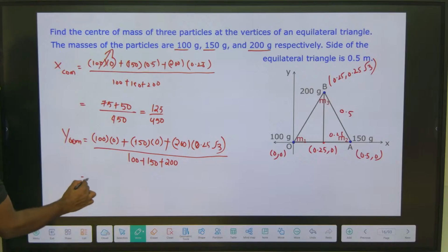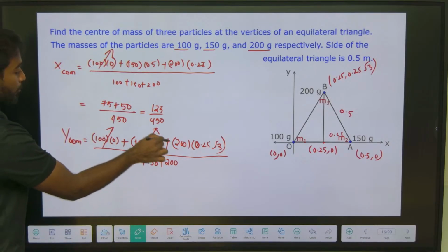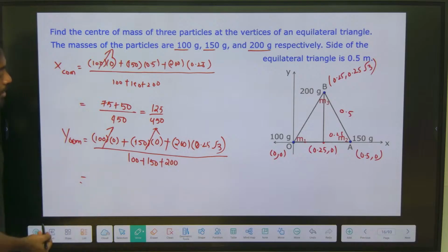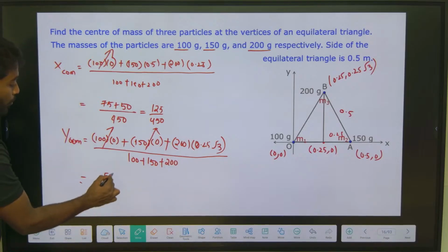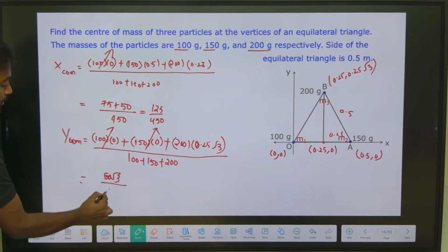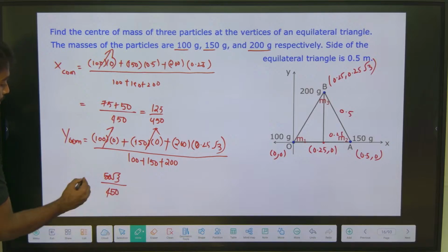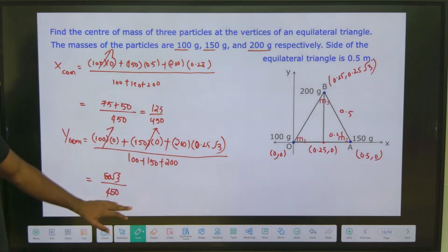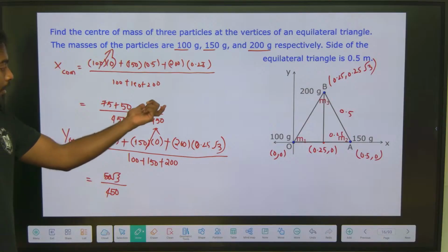Done. So this will get cancelled off, and this also will get cancelled off, and again how much will it come? 50 root 3 by 450, right?